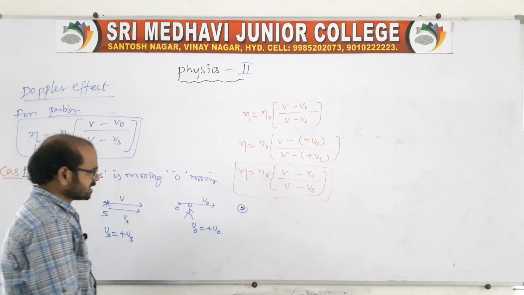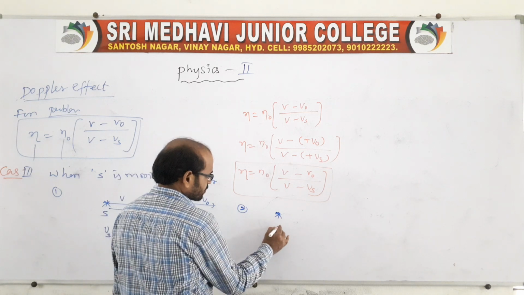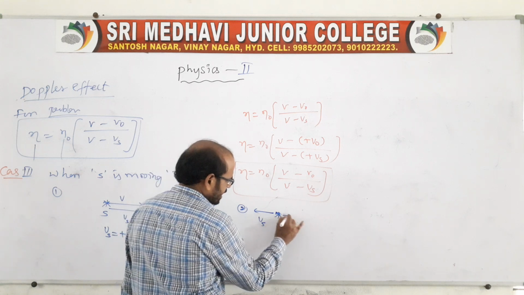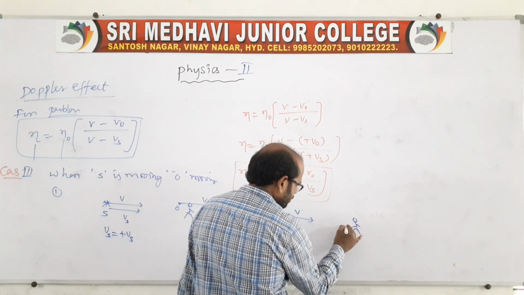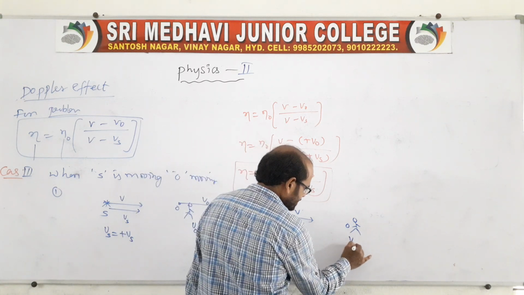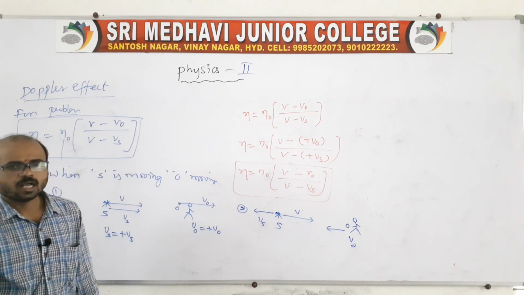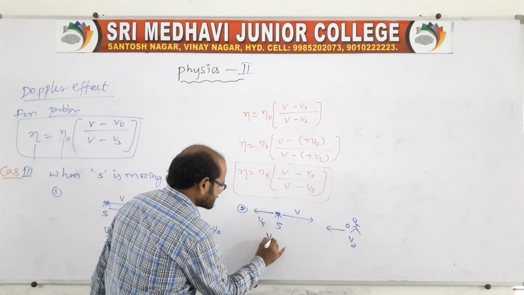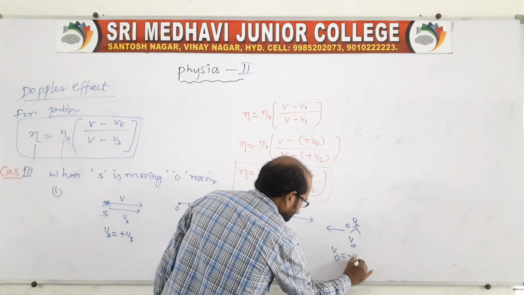Suppose the source and observer are moving in opposite directions. Vs is moving like this, the source S, and here the observer O, moving opposite to this. Both are moving like this. So in this case, we take Vs as minus Vs and V naught as minus V naught.